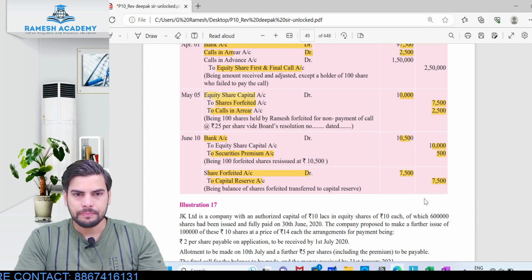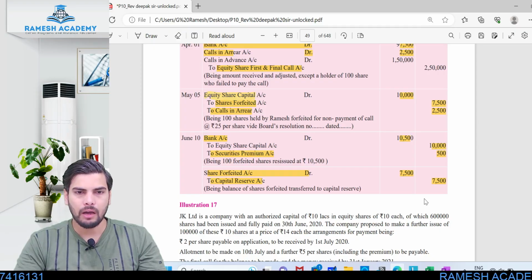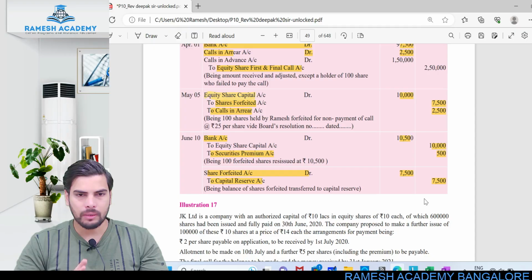Hello everyone. Last class we discussed the concept of forfeiture, reissue of these forfeited shares, and how exactly we calculate the amount we are supposed to transfer to capital reserve. When it comes to forfeiture, the entry is very simple. First, check whether the shares were originally issued at par or premium.